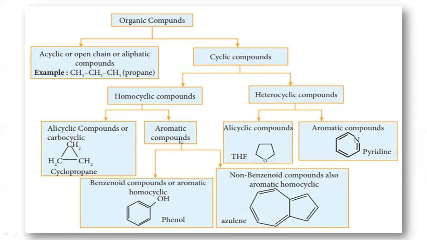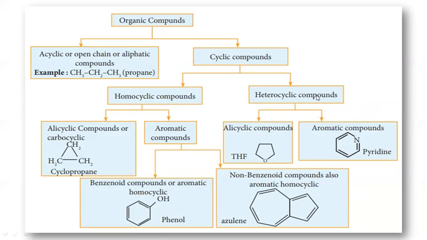Alicyclic and aromatic compounds, these are the two classes. For the alicyclic, these acyclic open chain compounds are in the form of a ring. The aromatic are classified into the benzenoid and non-benzenoid. Benzenoids contain a benzene ring in their structure. For the non-benzenoid, they do not contain a benzene ring in their structure.